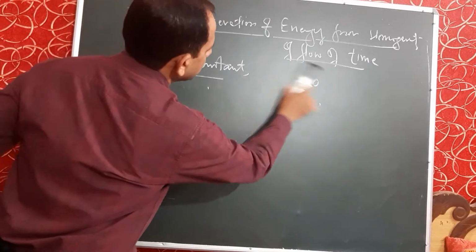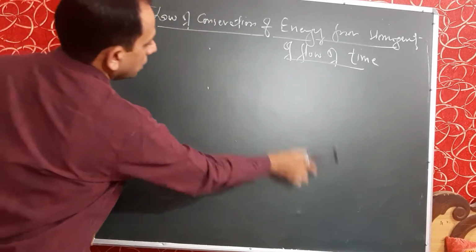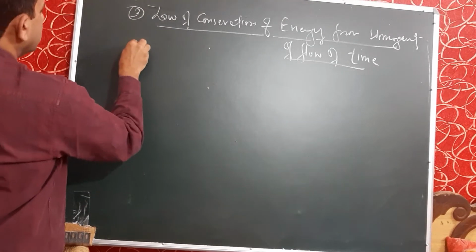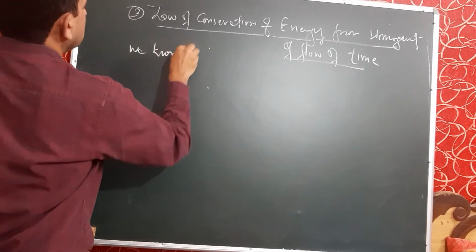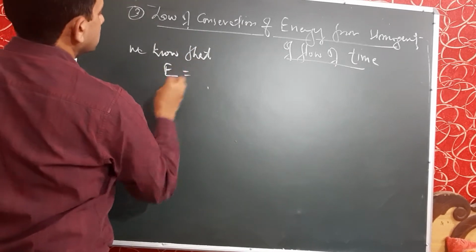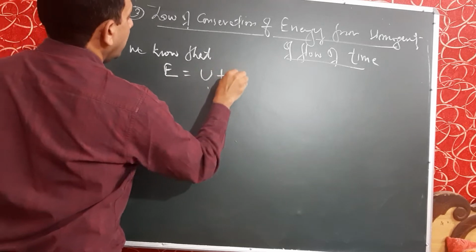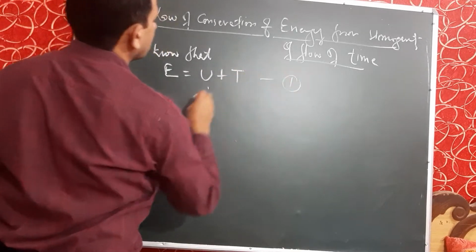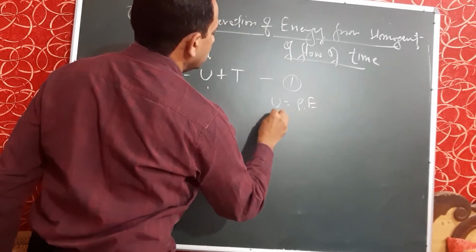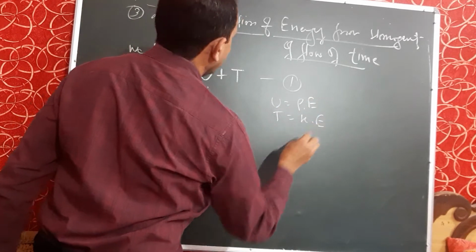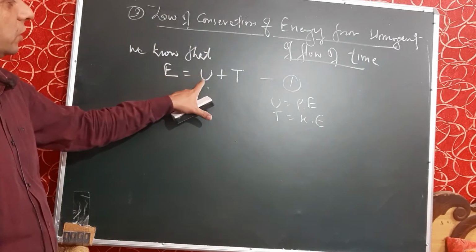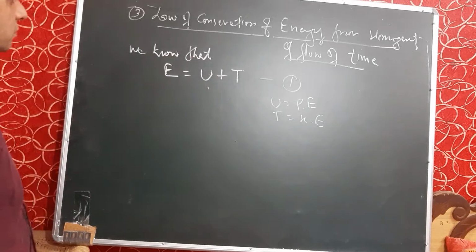How can we prove it? We will prove this using the previous formula. We know that energy is the sum of potential and kinetic energy, where U is called potential energy and T is called kinetic energy.